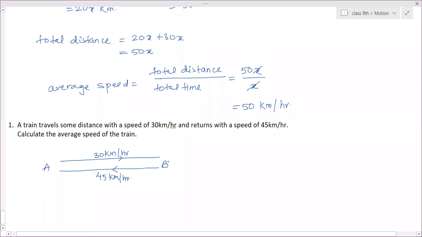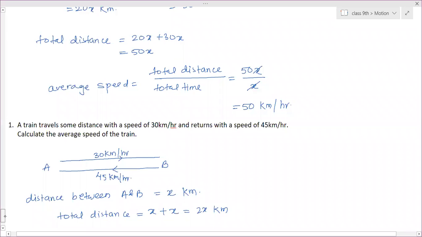We will consider both distances the same, because moving forward and coming back, the distance covered is the same. So we will consider the distance between A and B as X. We don't know it, so we consider it as X. So what is the total distance covered then? X moving forward, X coming back, so it is 2x kilometer.